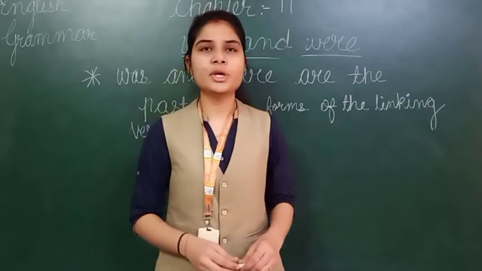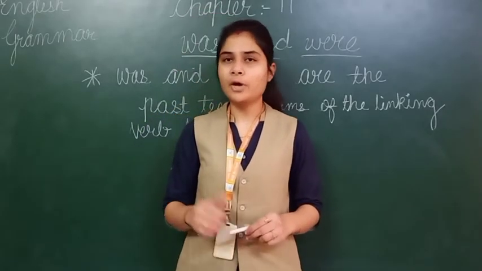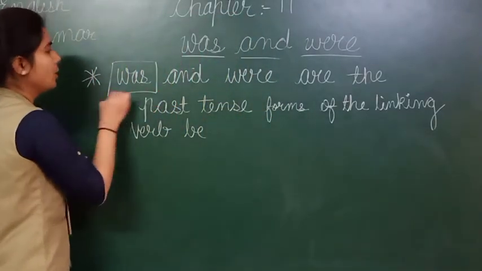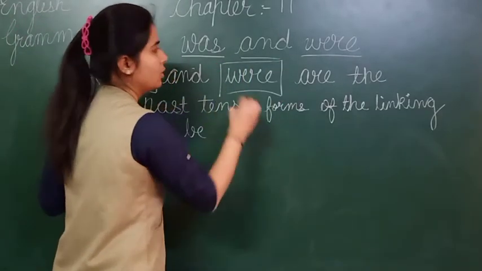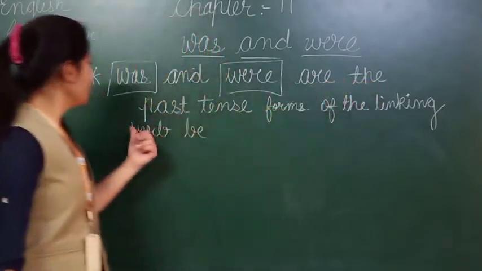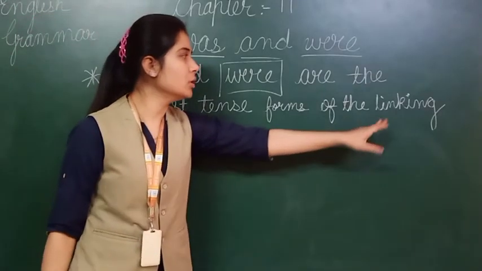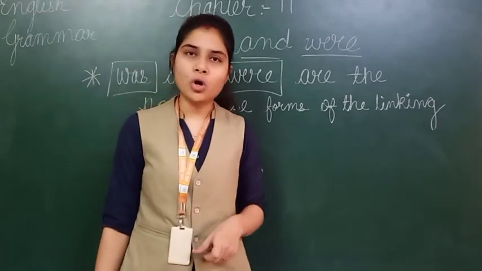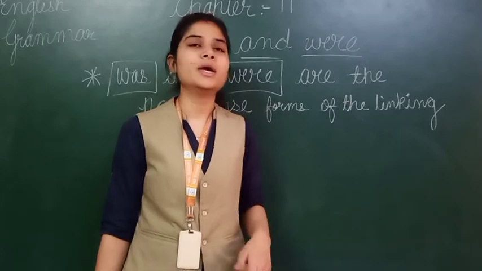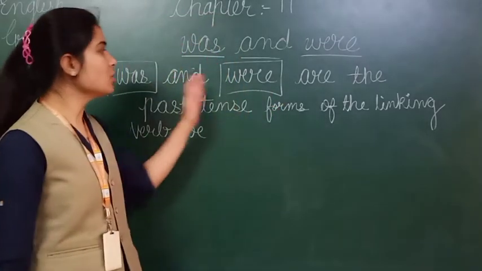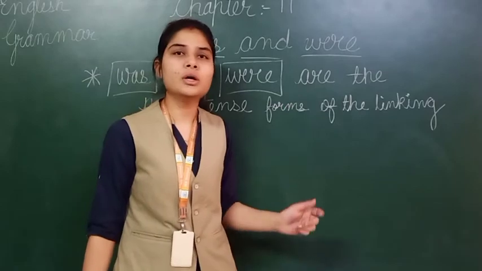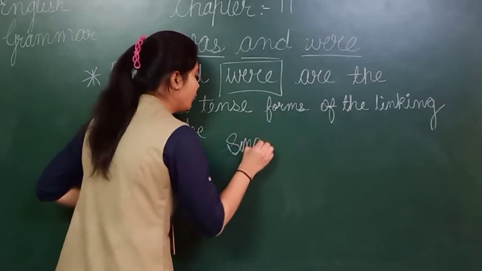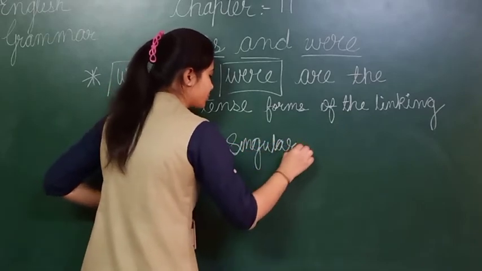Okay students, now see, I have written one rule for past tense. Was and were are the past tense forms of the linking verb be. As I told you, is is used for present tense as a helping verb. In the simple past tense we have to use was and were as linking verbs. Now we will see where we have to use was and where we have to use were.